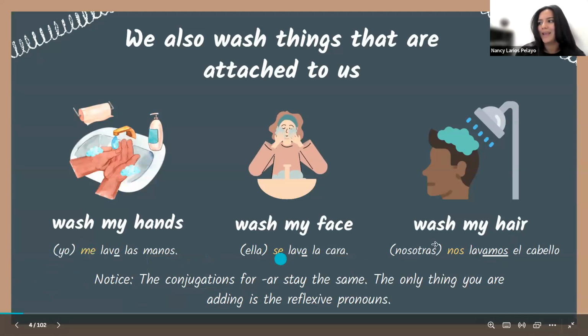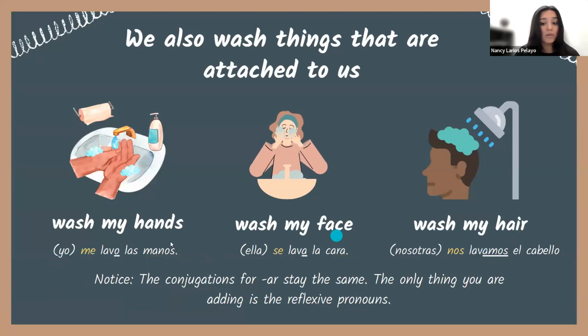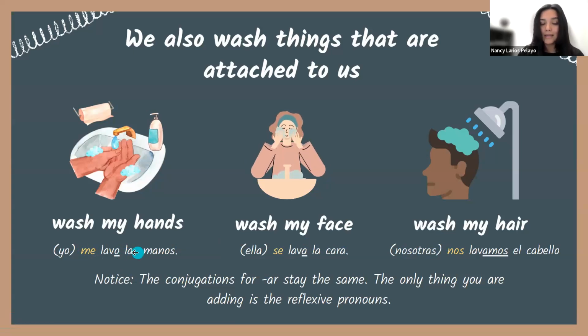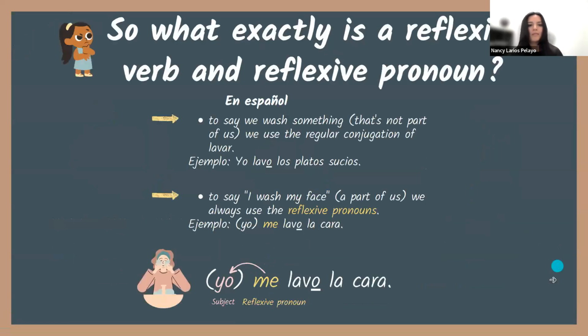Me, se, y nos. These are the reflexive pronouns for these examples. Yo me, ella se, nosotros, nosotras, nos. Lavo, that is our verb, AR, it has the regular AR ending for yo. O, a for ella, and amos for nosotras, or nosotros.